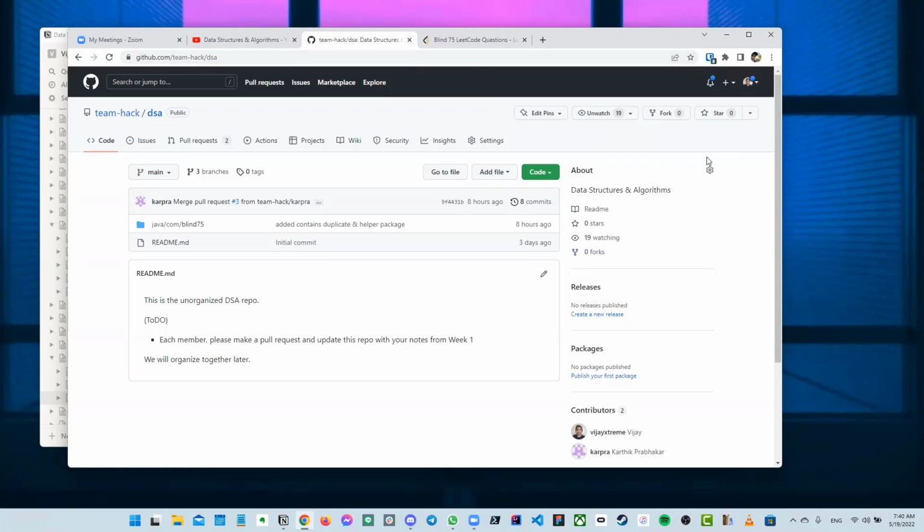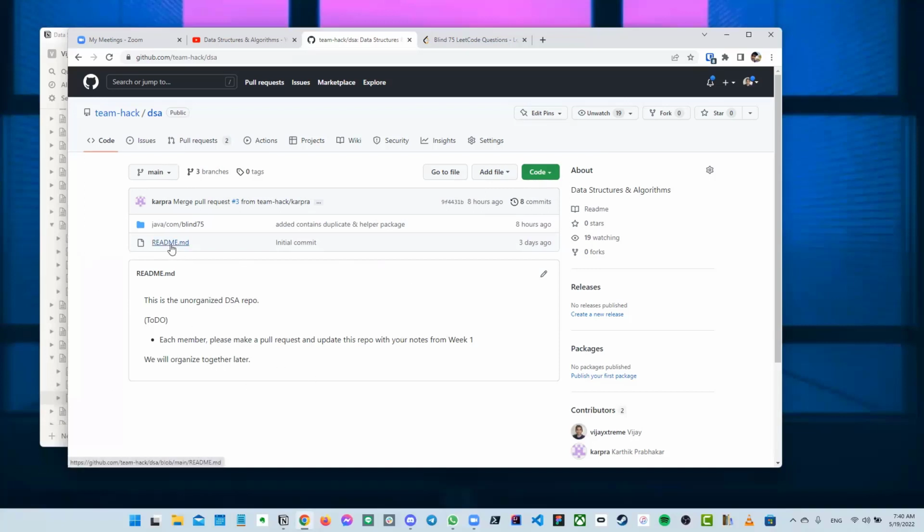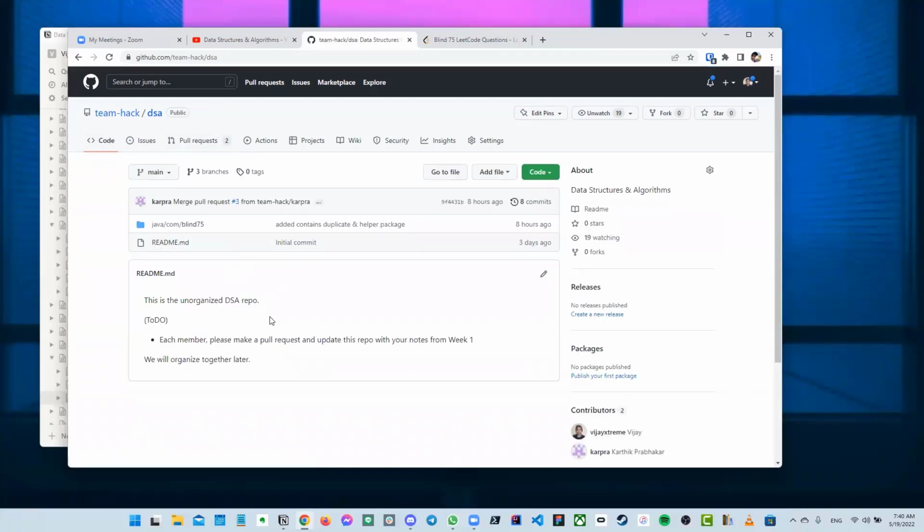So Kumar, do you want to try cloning this repo and then updating the README? That's the direction we gave everybody last time. Try to add to the README so that we know you can make a pull request easily. What do you want me to commit there? Just clone this repo, update the README, and do that as a pull request. That way we know you're able to work with this repo.